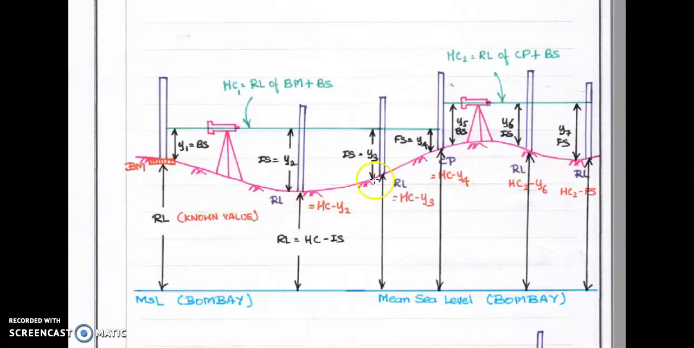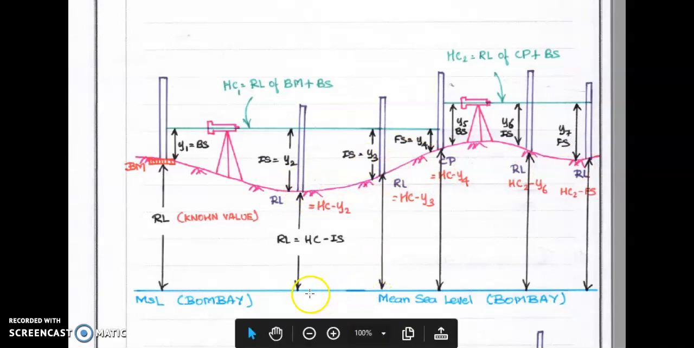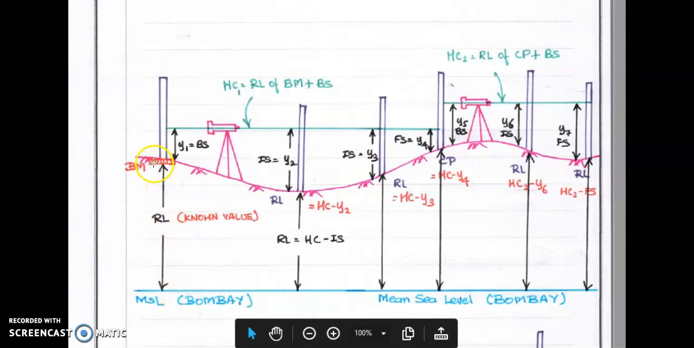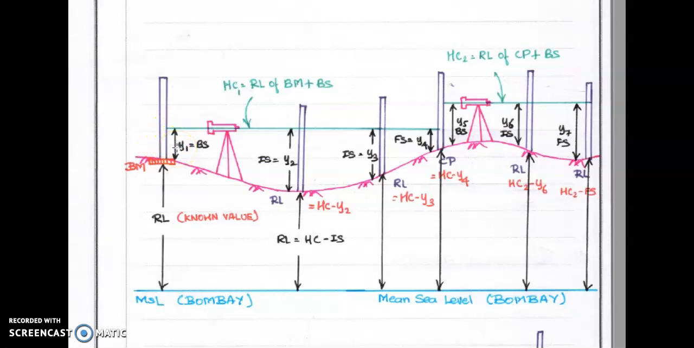Okay, so now how to find the RL of this place? We have to find what is the RL here with respect to mean sea level, what is the RL of this point, and what is the RL of this point. Already we know the value of the benchmark. This is a fixed, permanent benchmark. It has a known RL, known reduced level with respect to mean sea level. Say 100. The RL of the benchmark is 100. Next, y1 we have already got with the help of the dumpy level.